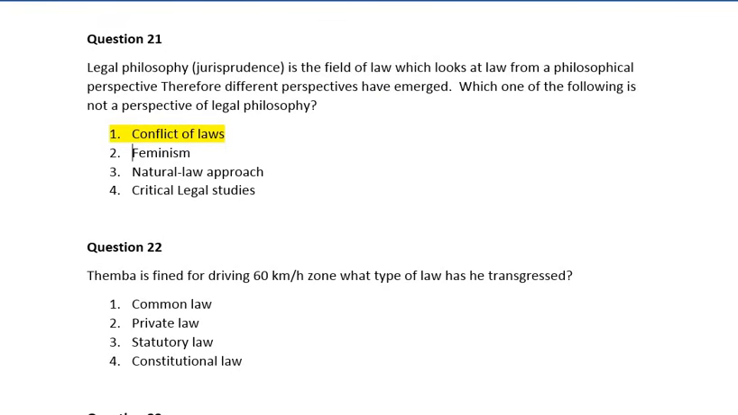Question 22. Temba is fined for driving in a 60 km/h zone. What type of law has he transgressed? Number 1. Common law. Number 2. Private law. Number 3. Statutory law. Number 4. Constitutional law. So here guys, the correct answer is number 3, which is statutory law.